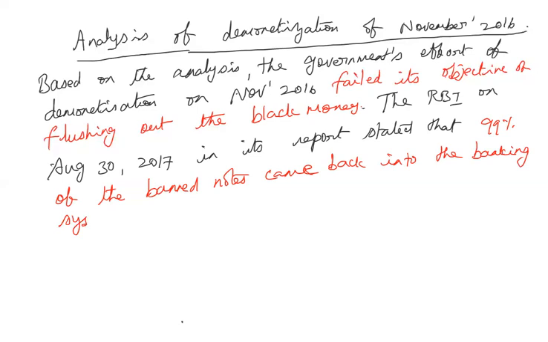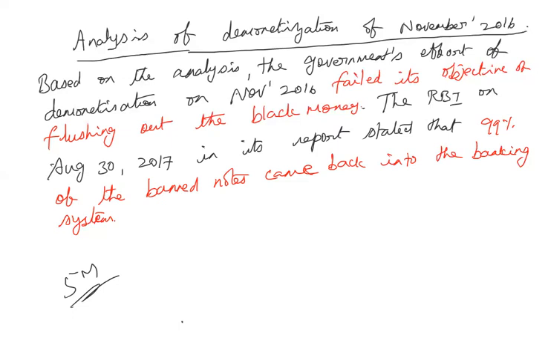So this tells maybe it was a cashless economy. We were much better, slightly moving towards that. But then when it comes to the flushing out of the black money, the demonetization did not serve its purpose. Okay. So you will get a question. This is for 5 marks. You will get a question. Write a note on demonetization in India. Okay. That anyway, that's after the economic reforms.